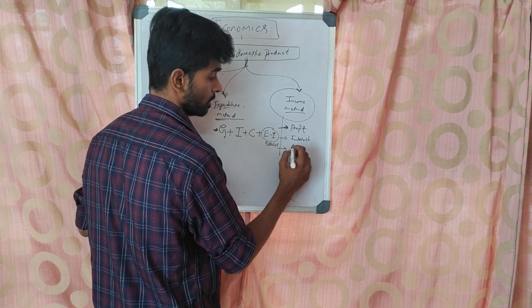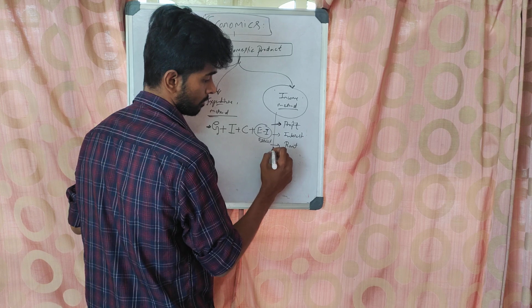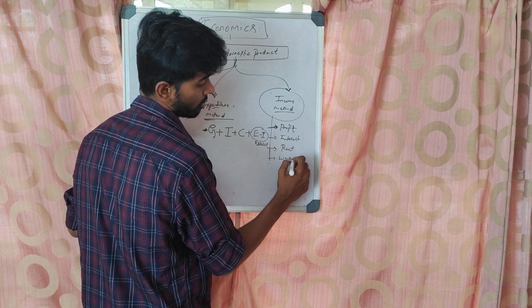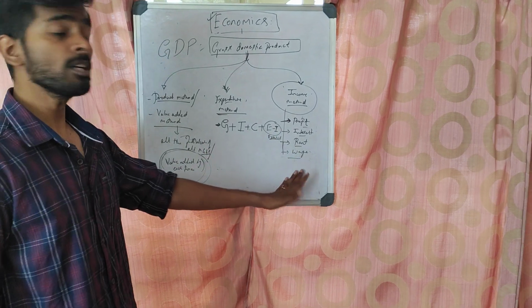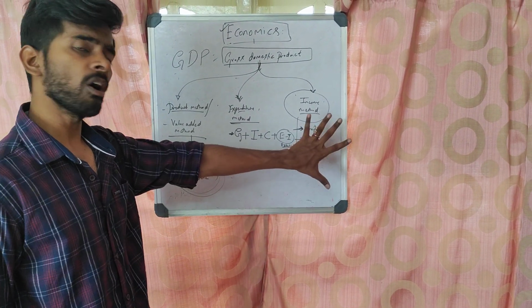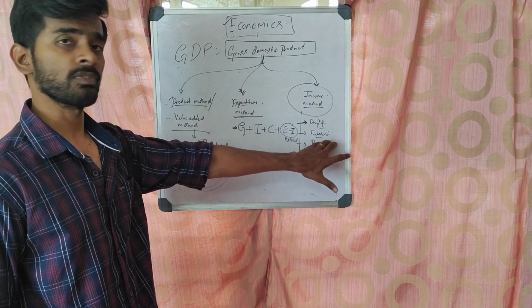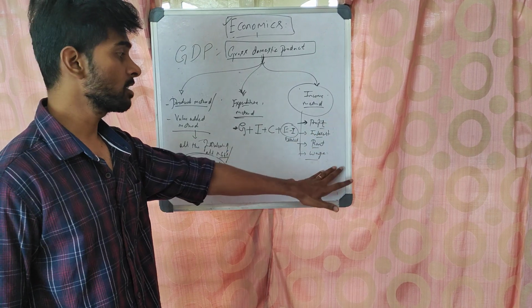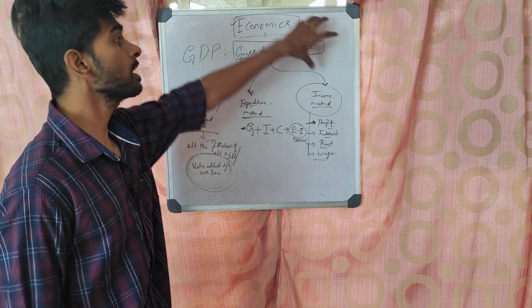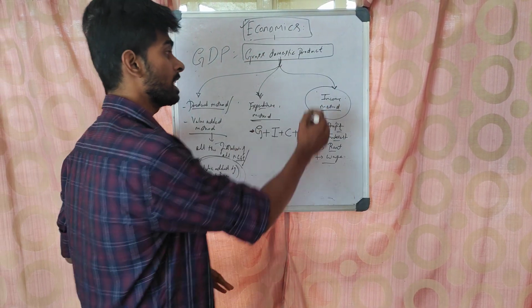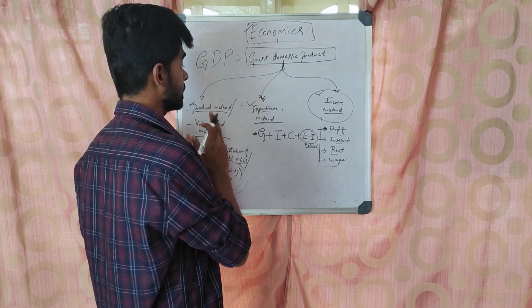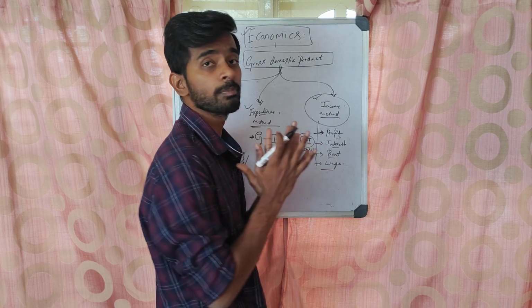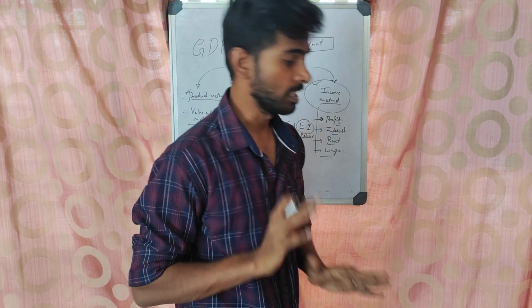Then rent, interest paid to capital, and then labor wage. These are the 4 incomes of the factors of production. If you add all the profits, interests, rents, and wages of laborers in the entire country, you will again get GDP. This is the income method, this is the expenditure method, and this is the product method. These are the 3 methods of calculating GDP.